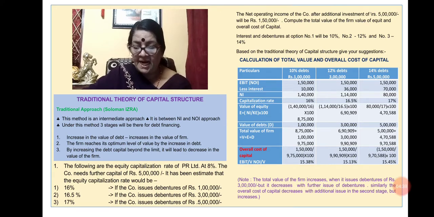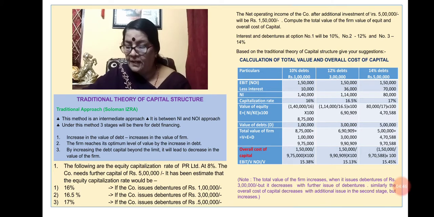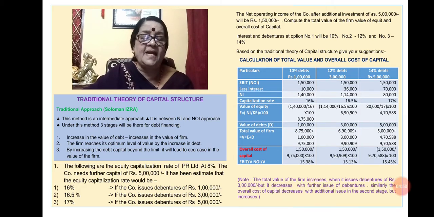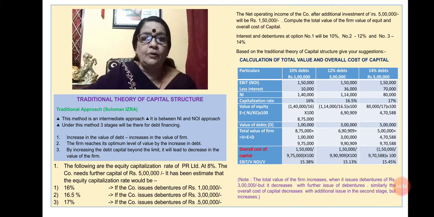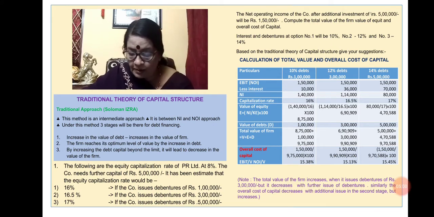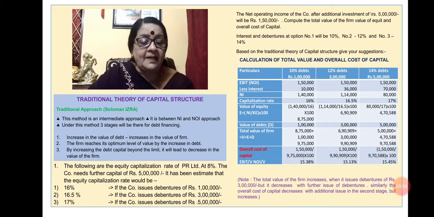And in the third case, 80,000 divided by 17 into 100, that is 4 lakh 70,588. That we have found out: E, the value of equity. Now the total value of the firm will be E plus D. In the first case, it will be 8 lakh 75,000 plus D, which is 1 lakh.